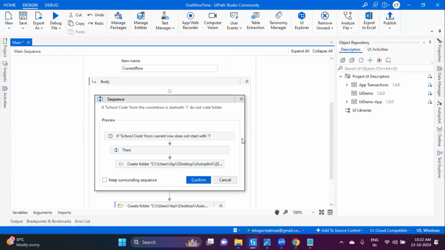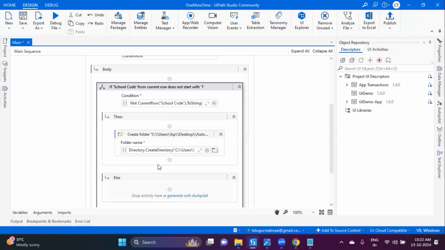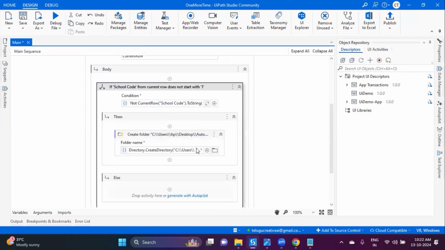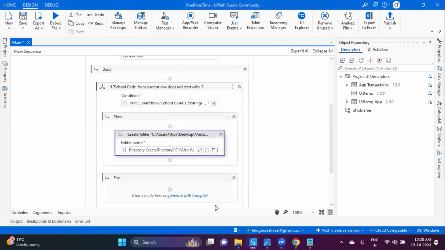So while you are writing a small logic you want, it automatically does this logic. So current row of this one starts with 0. If it is not, then only it is creating the folder.